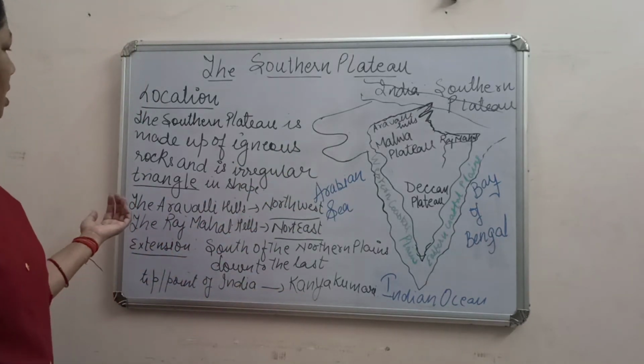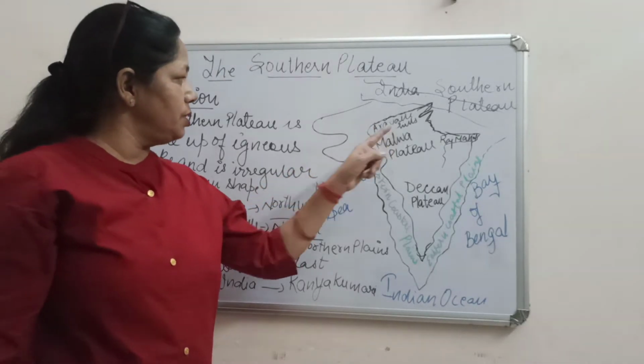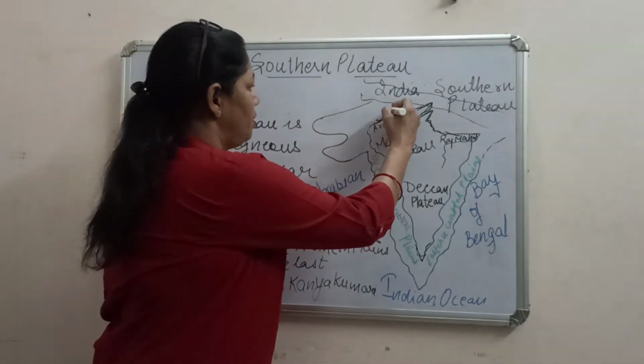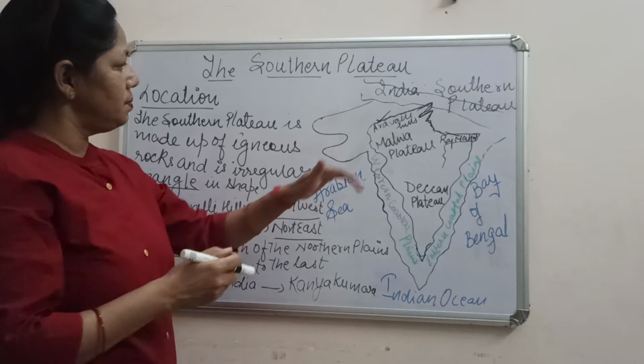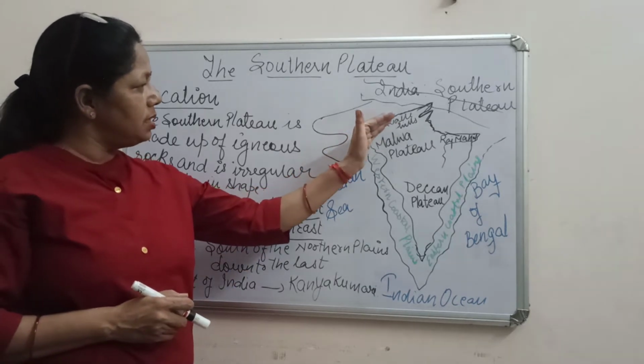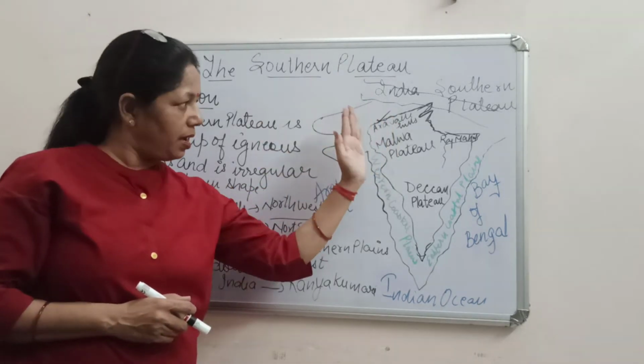We see the Aravalli Hills here, which are on this plateau, in the northwest part. See my left hand.